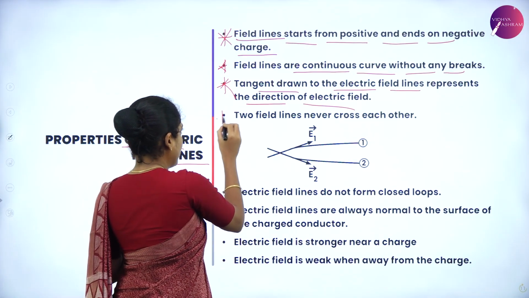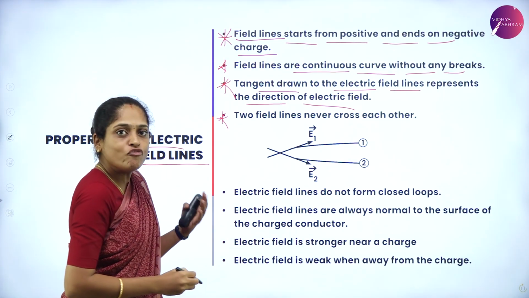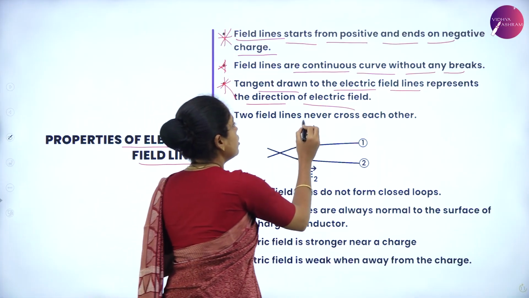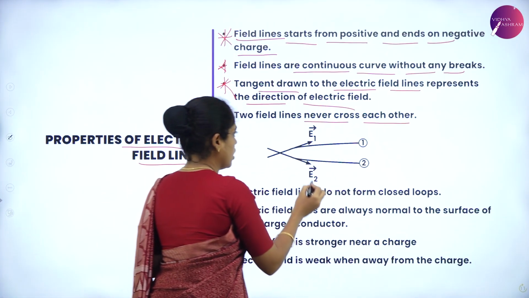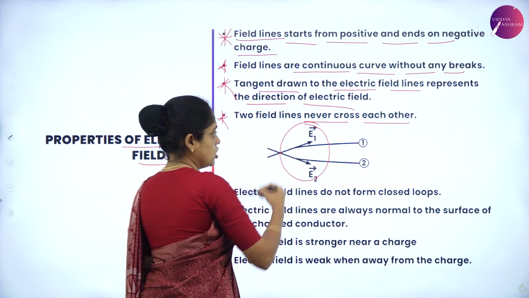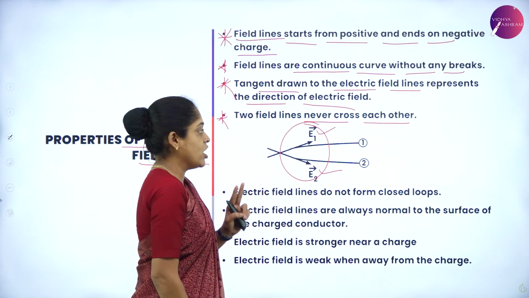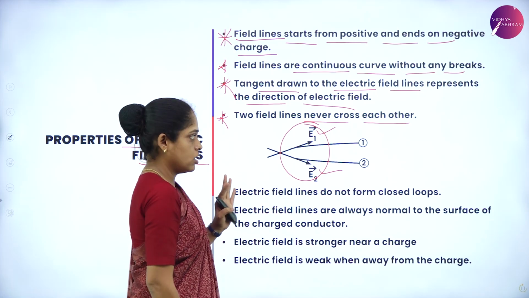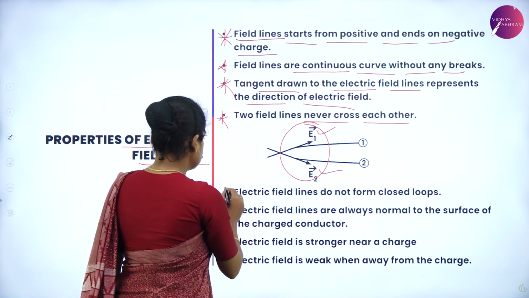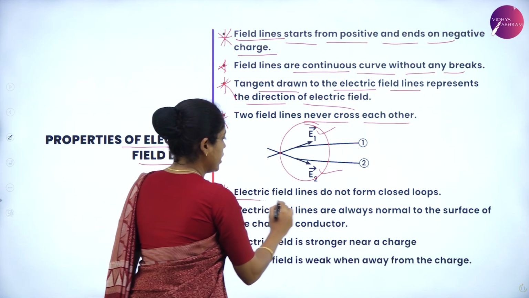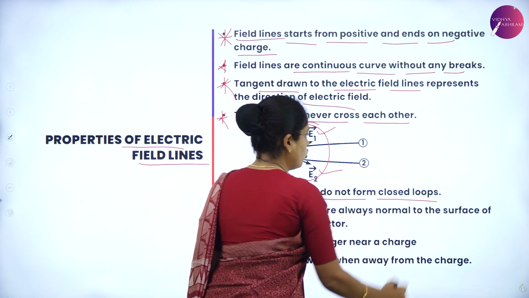The fourth point is two field lines never cross each other. If they cross each other, the electric field will have two directions which is not possible. The fifth point is electric field lines do not form closed loops.